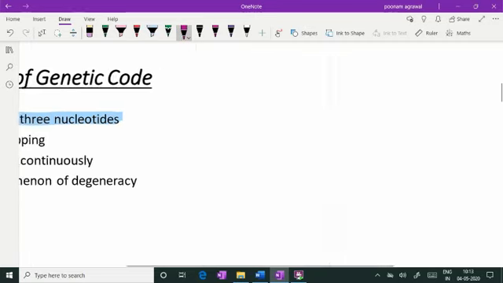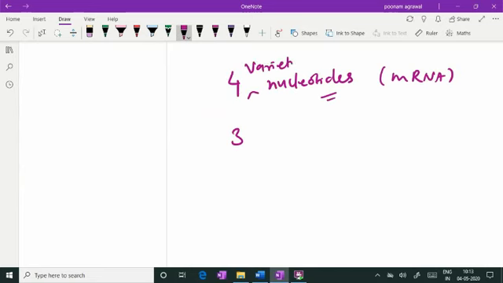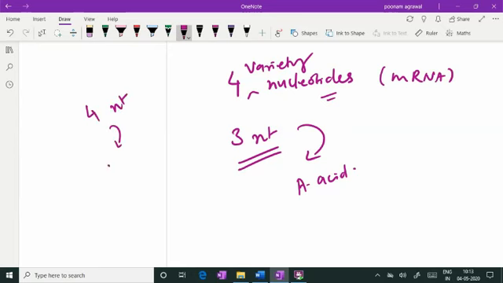You should know that we have altogether 4 varieties of nucleotides in mRNA. Now there are 4 varieties of nucleotides, and 3 random nucleotides code for 1 amino acid. It is not 2 nucleotides which code for 1 amino acid, and it is not 1 nucleotide which codes for 1 amino acid. Suppose 1 nucleotide were coding for 1 amino acid, then we would have only 4 amino acids being coded by 4 different nucleotides. This is not the case.